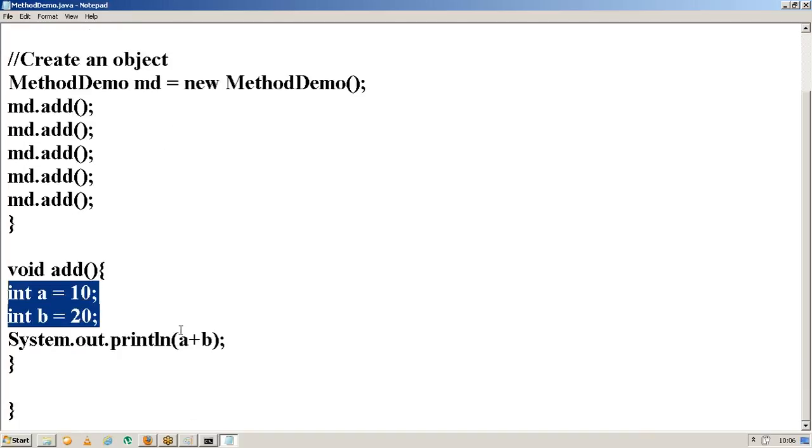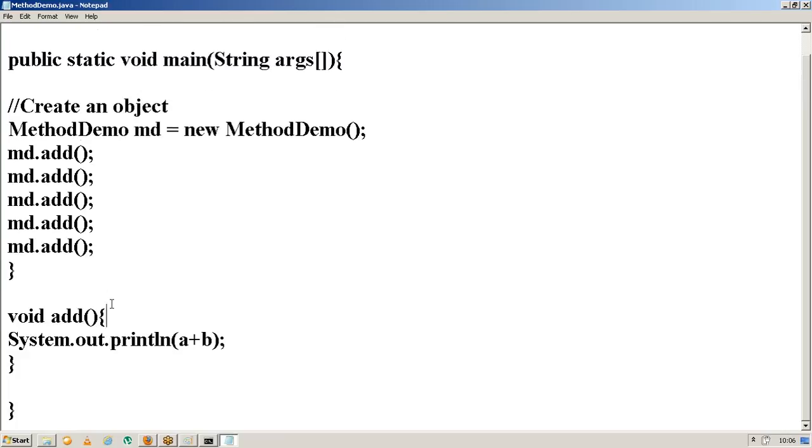I don't want to get only 30. I want to get different outputs here. If I want to get different outputs, I need to give different inputs, right? That means I need to change the values of a and b here for each and every call.